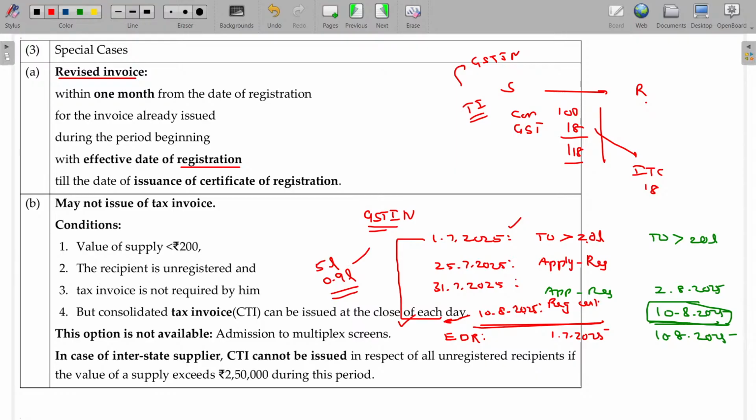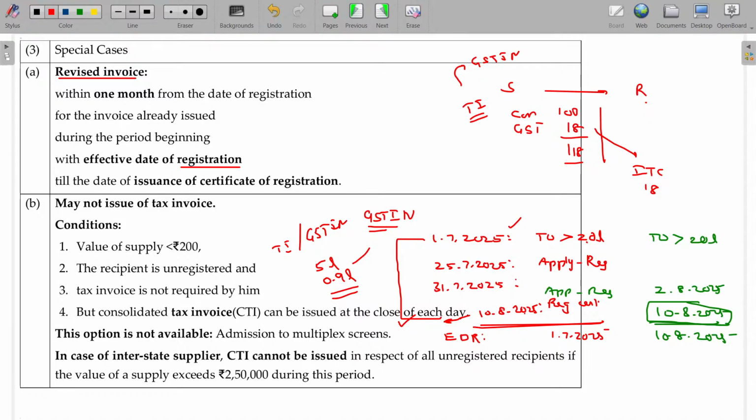If he wants to collect, he has to issue a tax invoice. If he wants to issue a tax invoice, he needs to have a GST number, but in this case, he doesn't have the GST number. From the date liable to register to the date of registration certificate receipt, during that period, he doesn't have the GST number, but he has to collect the GST. How?